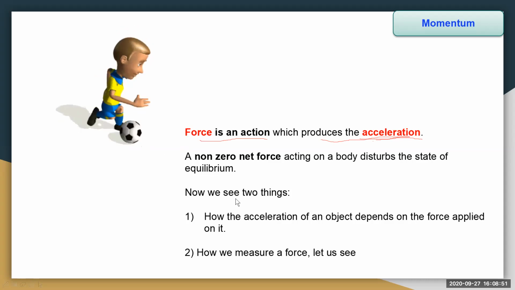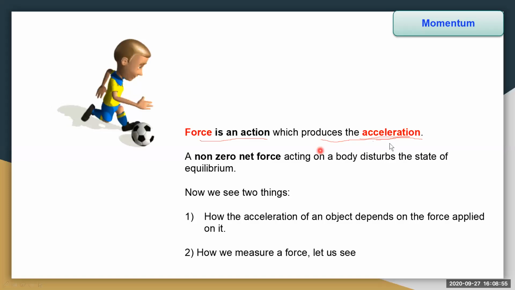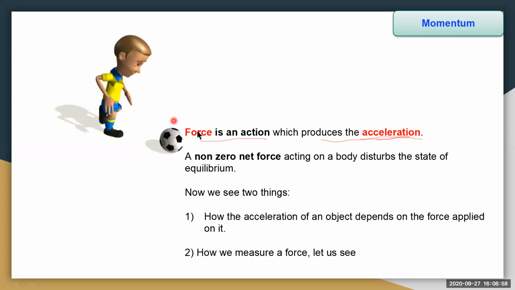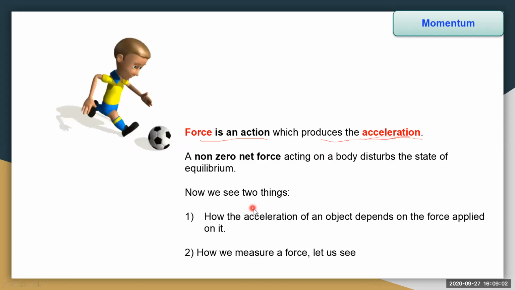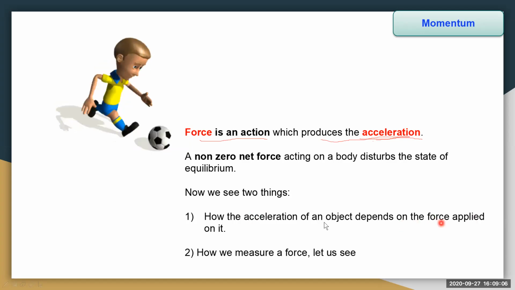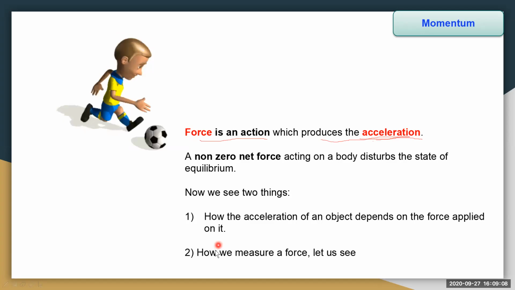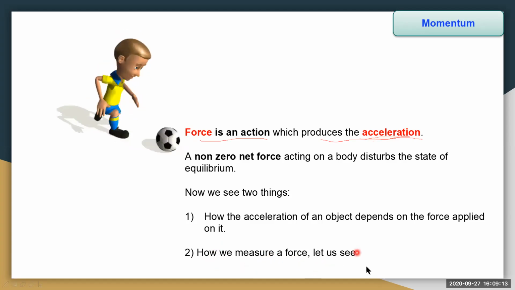Now here we see two things, acceleration and force. There is some relation between the acceleration and the force. Now we are going to see how the acceleration of an object depends on the force applied on it. Secondly, how we measure a force. Let us see.